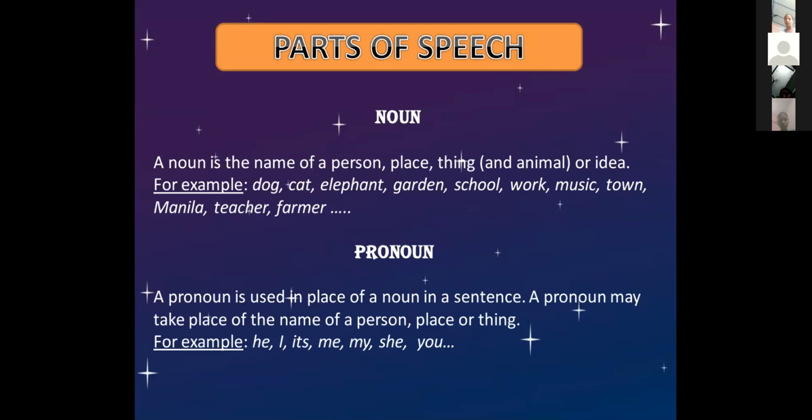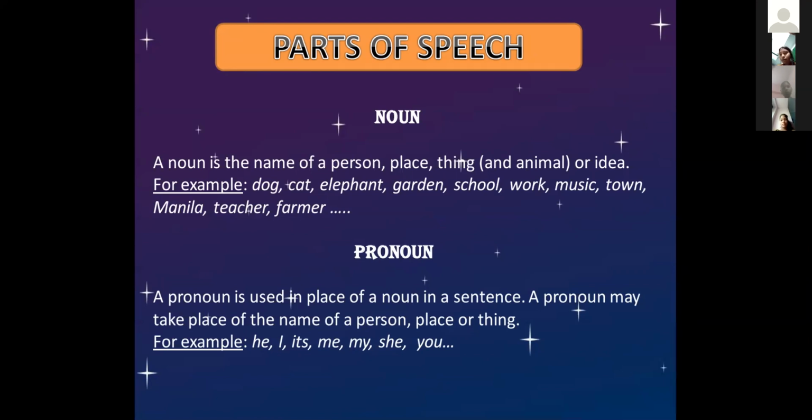So let us move on to the next one. Pronoun. A pronoun is used in place of a noun. In a sentence, a pronoun may take the place of the name of a person, place, or thing. Examples: he, I, it, me, my, she, you. In a noun you are using names, so instead of names, if you want to use another word, that word is called a pronoun.